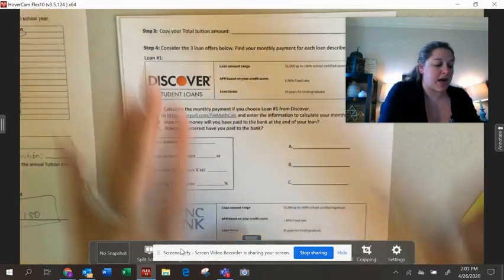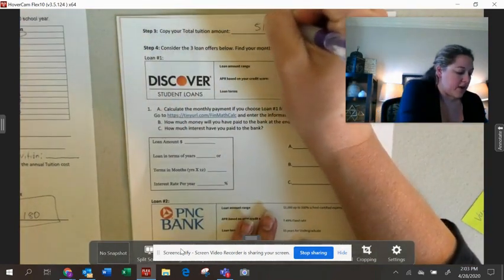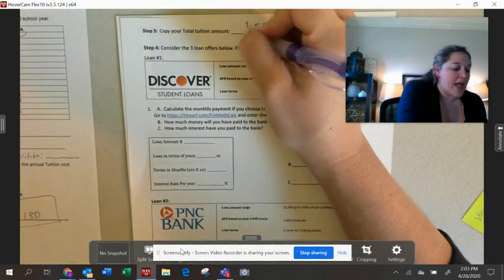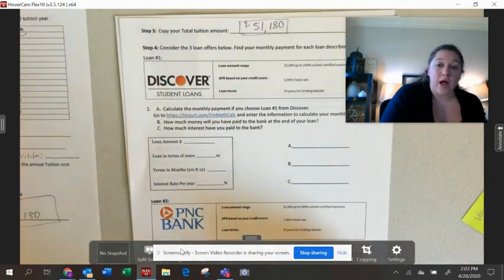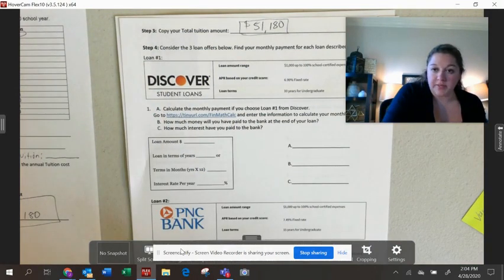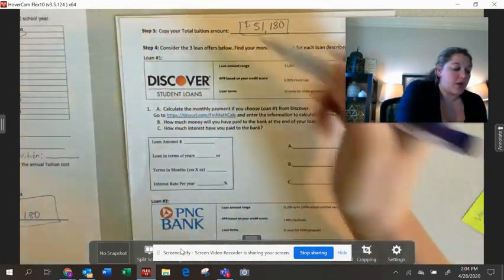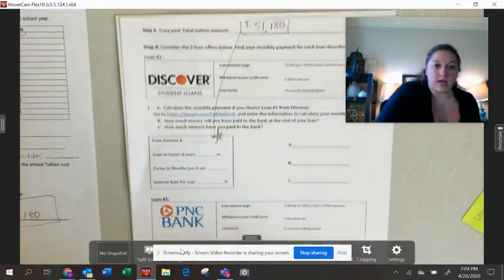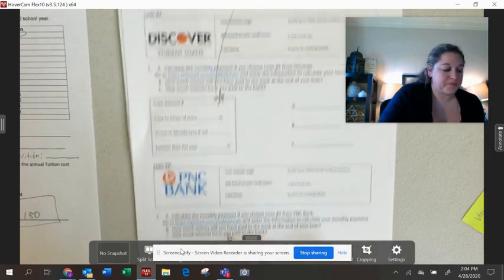You're going to take this number, copy it up here at the top, whatever number you have on that back page there. And then this number is now going to become your loan amount when you go to your Bankrate website to do the financial math calculations. So that number is going to come right on down here in each of these scenarios.